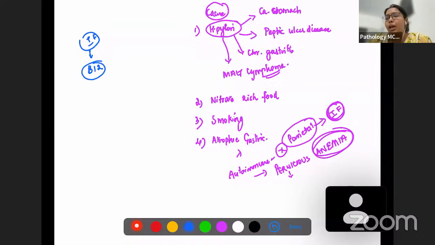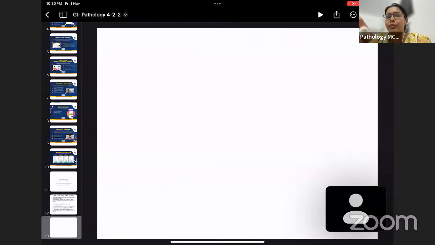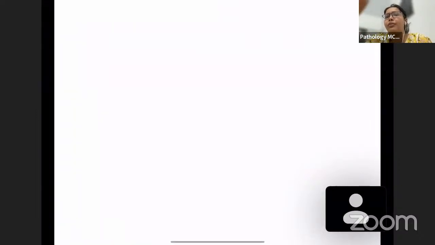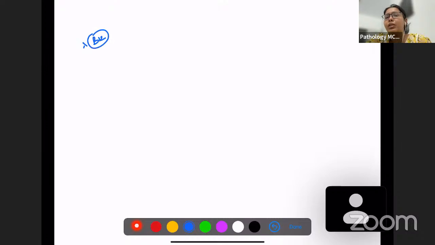So if intrinsic factor is destroyed, vitamin B12 absorption is not going to happen, right? If we do not have vitamin B12 absorption, then we're going to have deficiency of vitamin B12. What anemia is going to be caused with vitamin B12 deficiency? It is going to be megaloblastic anemia.